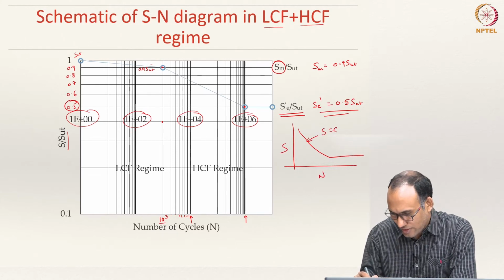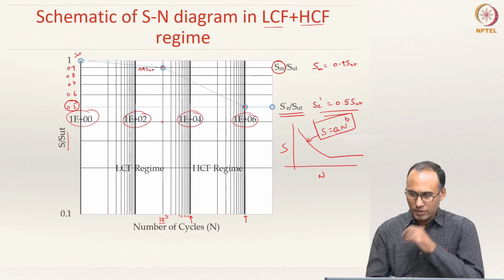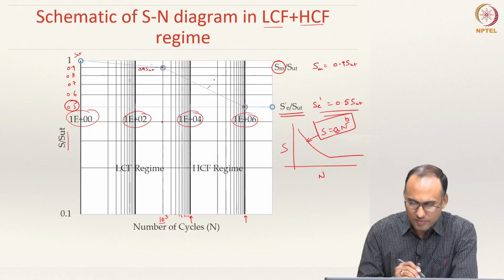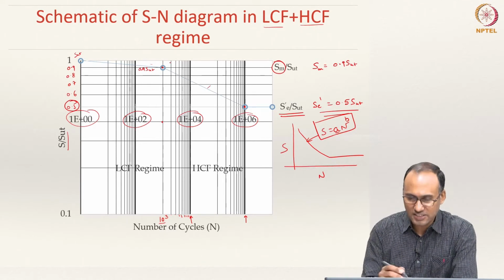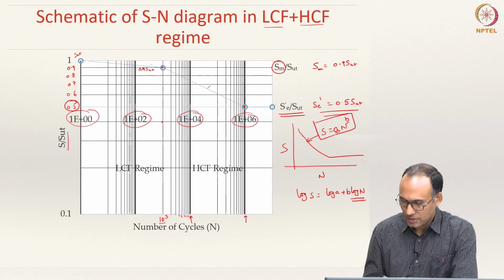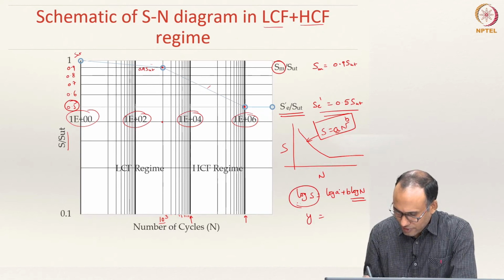Now you can represent that as S is equal to A N power B. That is a power law. A and B are your material constants. Okay, but when you take log on both sides, you will see that it is a straight line, right? Because log S is equal to log A plus B log N, isn't it? As a result, log S is Y, and log A is a constant C, and log N is X and B is the slope.